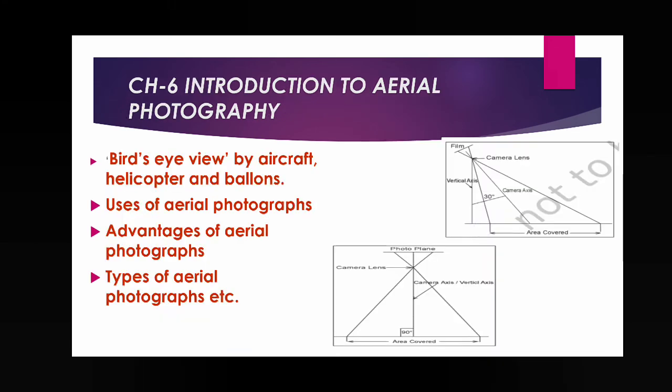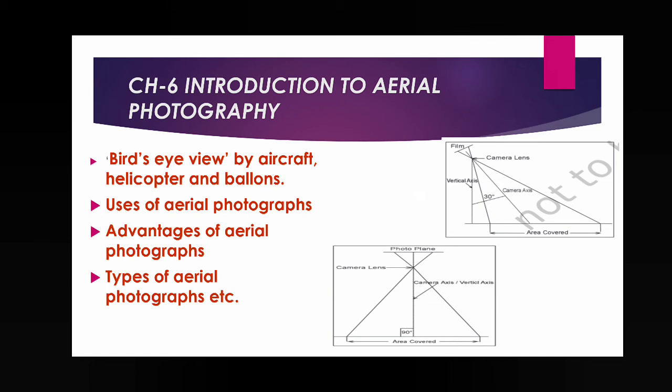Now come to the next, chapter 6, introduction to aerial photography. It is totally new. Aerial photography is totally different from normal photography. Here also we are using a camera, but the platform is different. Platform means the place from where we are taking the photography. This platform is in the air. That means aircraft, helicopter, balloon, where we fix the camera and take the photo of anything. That's why it is called bird's eye view, aerial photography.